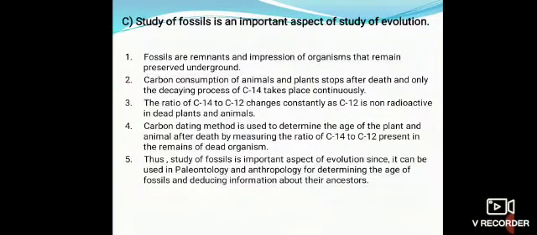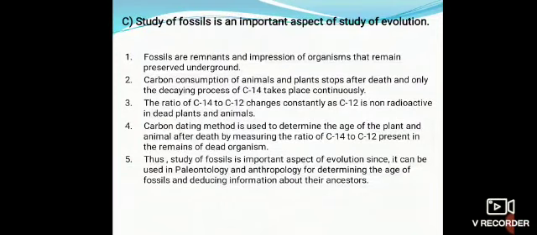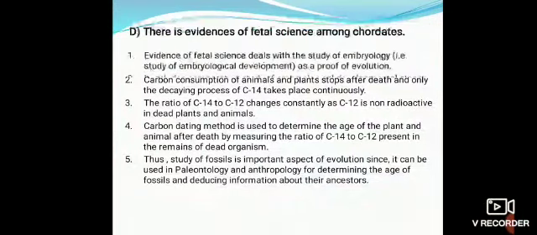Fourth point: carbon dating method is used to determine the age of the plant and animal after death by measuring the ratio of C14 to C12 present in the remains of dead organisms. Fifth point: thus, the study of fossils is an important aspect of evolution since it can be used in paleontology and anthropology for determining the age of fossils and deducing information about their ancestors.